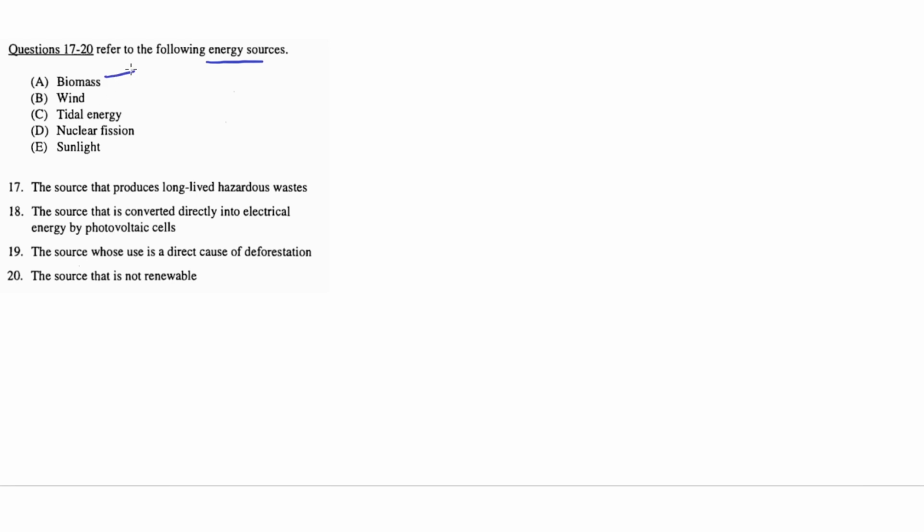A. Biomass. Biomass is just the organic compounds that are used as energy, typically burned to provide energy. So this could be wood or manure or other sources of organics that are burned. B. Wind. This is a renewable energy source where energy is harnessed through wind turbines. So this is just wind energy in the form of turbines.